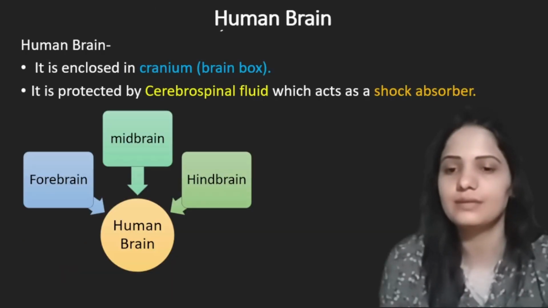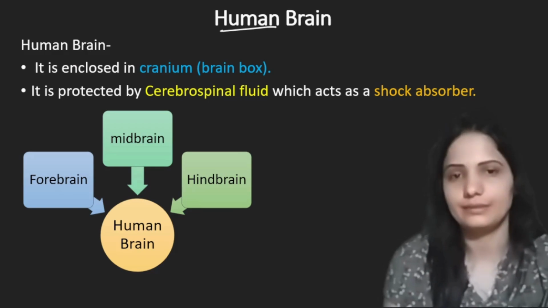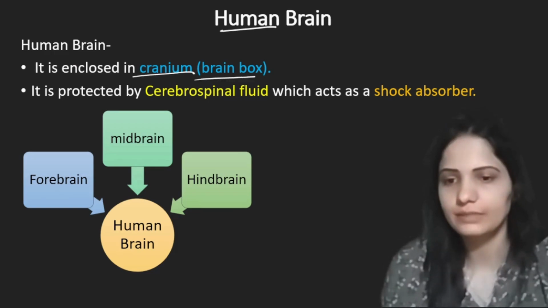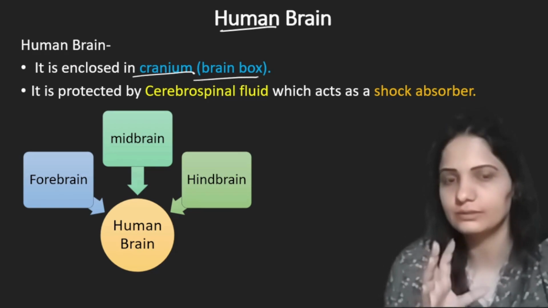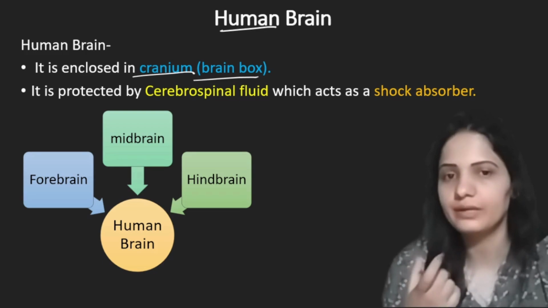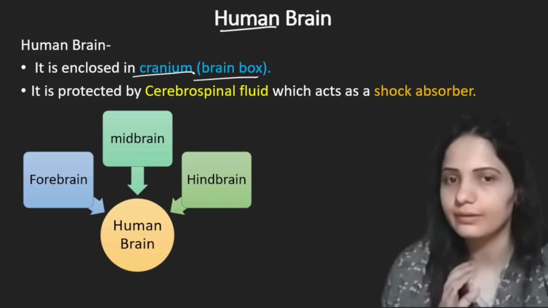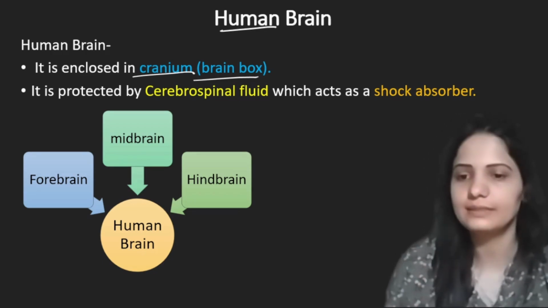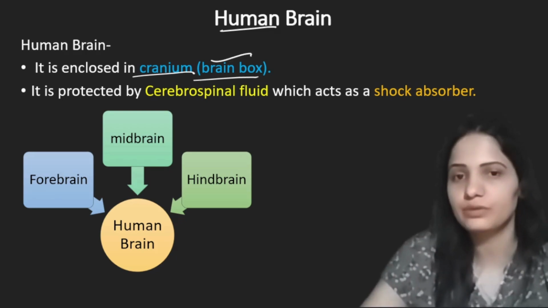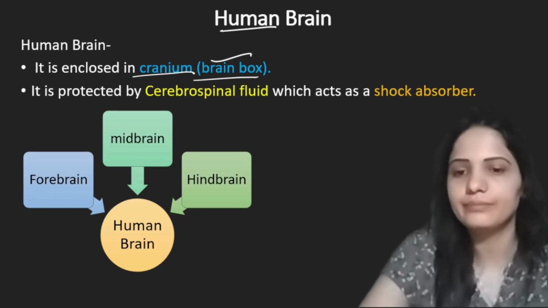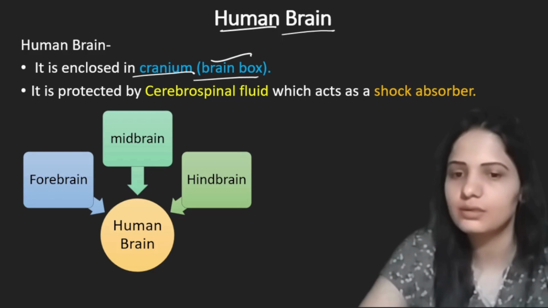Next we have this very important topic, human brain. Human brain is enclosed in cranium or brain box, the skeletal component which is protecting our brain from accidents. Cranium is the brain box which is protecting the brain. Alright, and brain is the part of central nervous system.